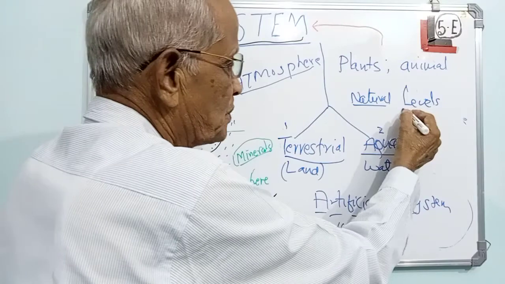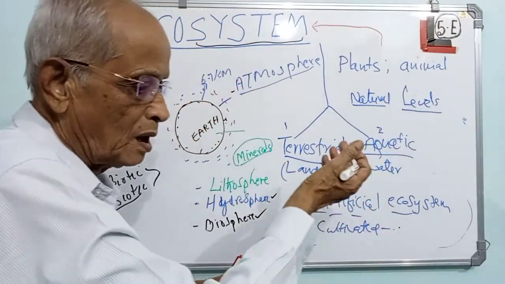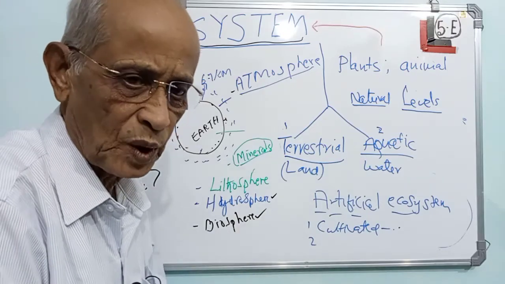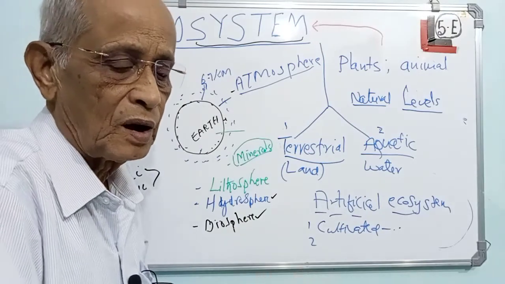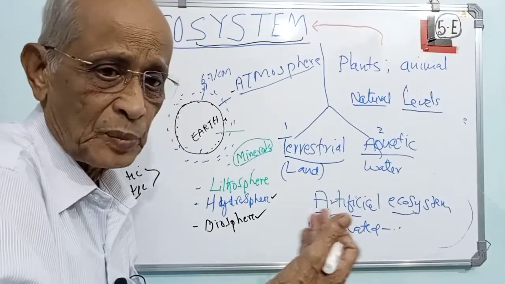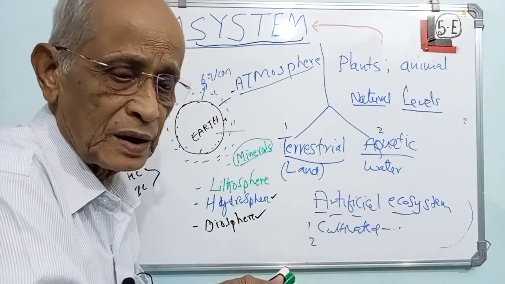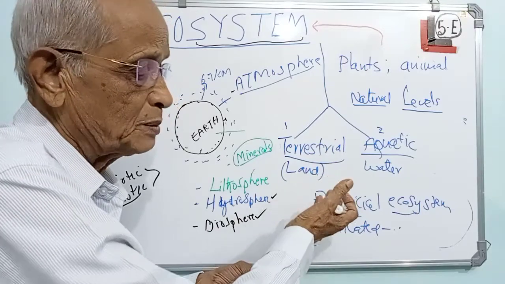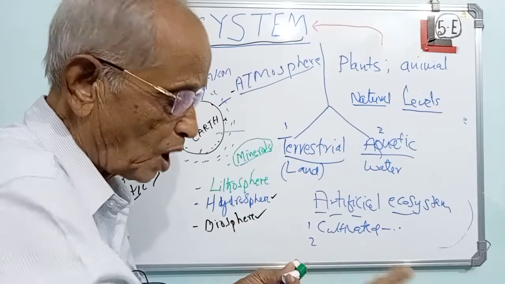And that means to say, some of them will be seen in the water, under the water, that is one level. Some of them may be seen at the surface of the water, the surface living, bottom living, and then some plants and animals may live just on the surface of the soil.